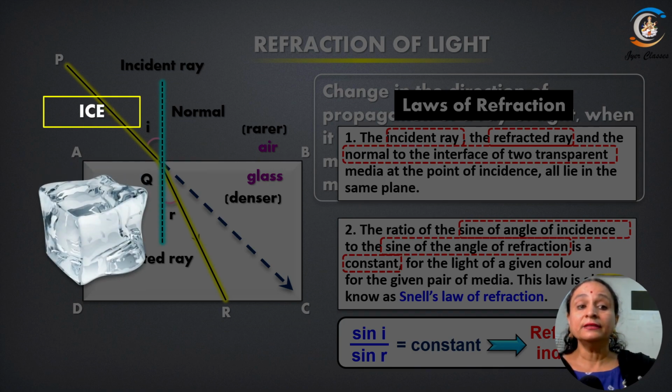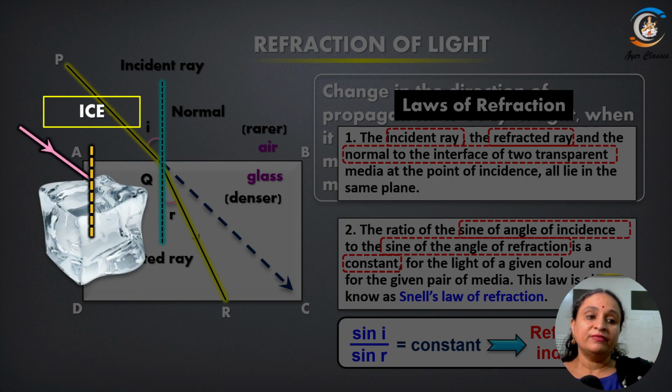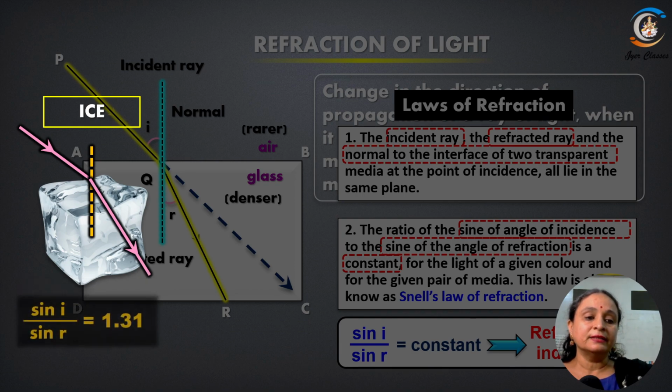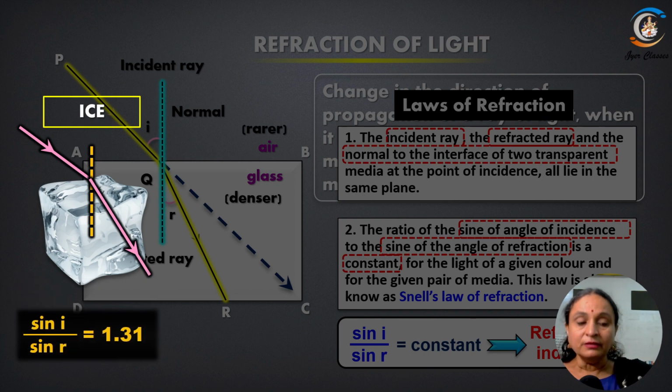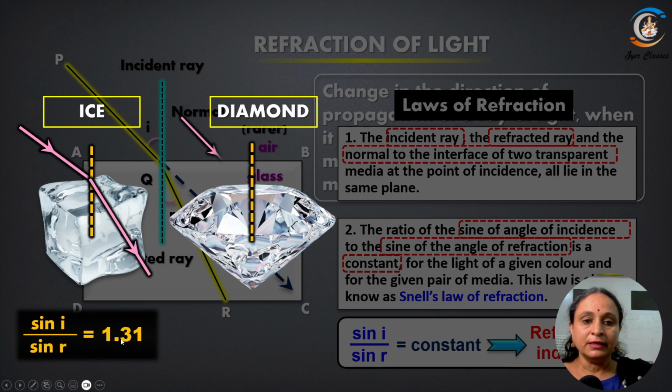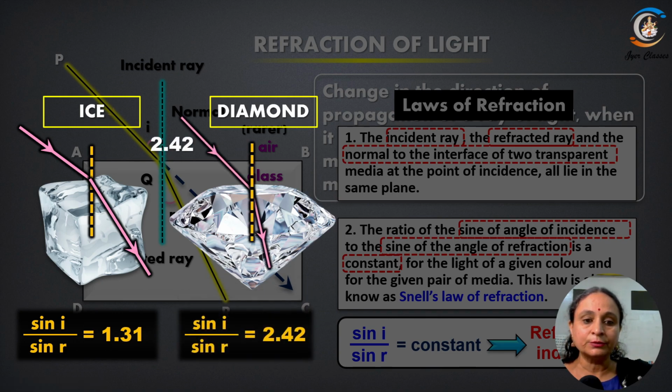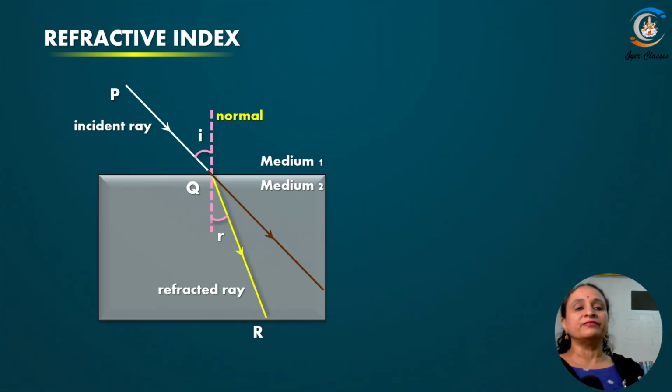Now let us understand in the case of ice. If the light enters ice, then we will have sin i by sin r is equal to 1.31. Diamond, if the light enters diamond, the refractive index here is equal to 2.42. Now let us talk about the refractive index.